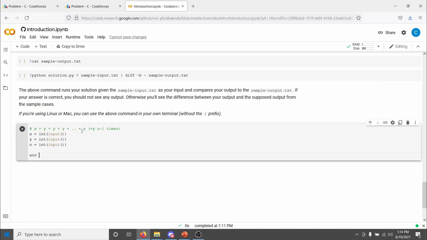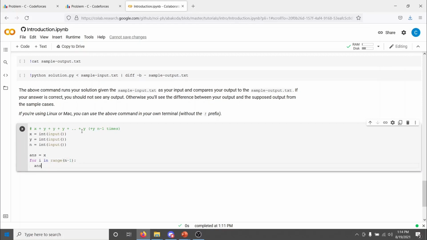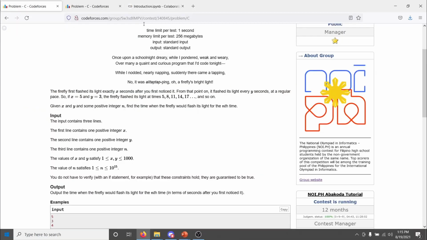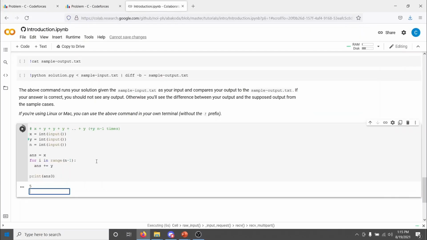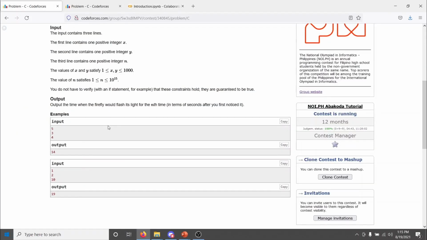So let's just simulate that behavior with a loop, if you know how to do that. So the answer is equal to X, for i in range N minus 1, ans plus equals Y. And then let's print the answer. Okay, does this work? We have to test it. Remember to test it. So 5 and 3 and 4. 14. Yes, it was supposed to be 14.